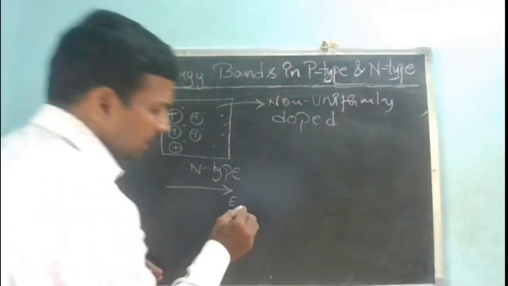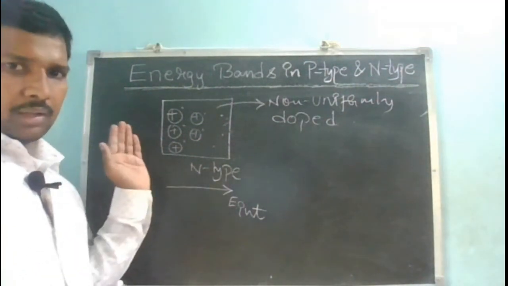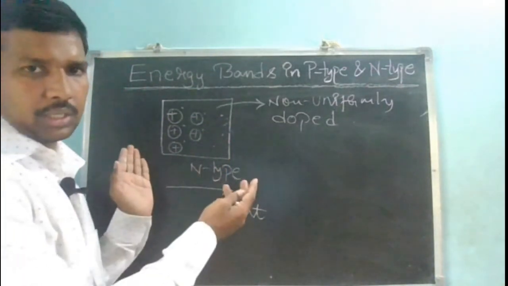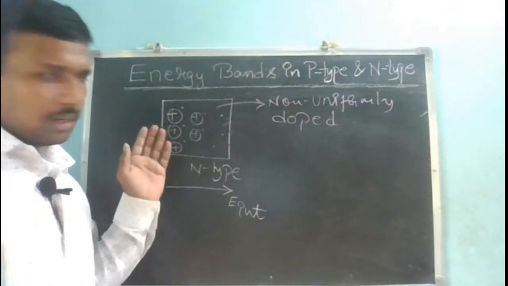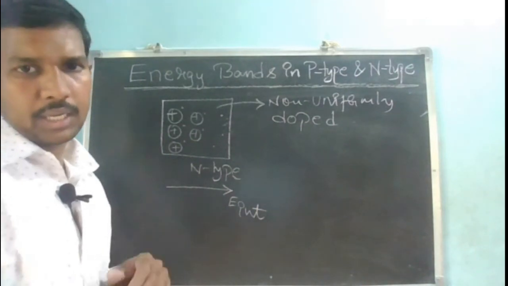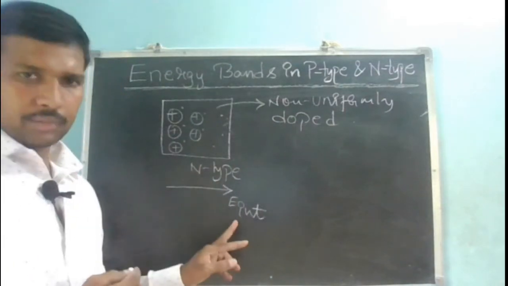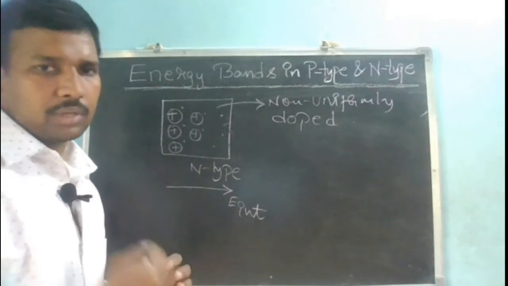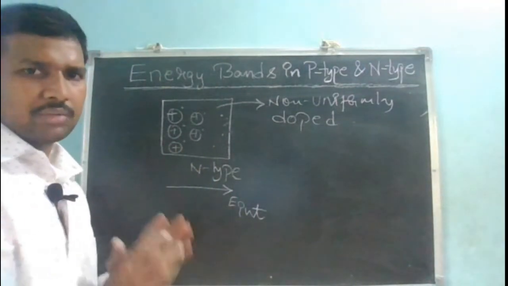But this is an internal electric field. Why? Though we expect some diffusion current because of the diffusion of charge carriers, under open circuited conditions, when we don't apply any voltage at all, there is no current. Then where is this diffusion current going? It is getting cancelled by the drift current resulting from this internally generated electric field. So the drift current due to the internal electric field cancels the diffusion current, and that is why the net current is 0.